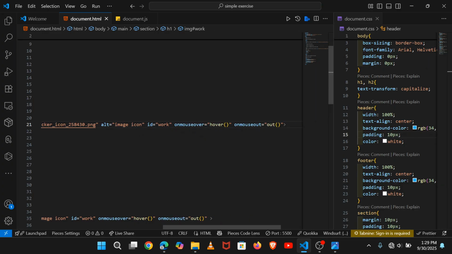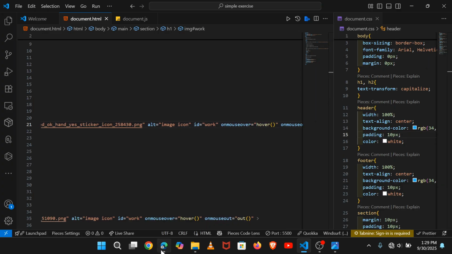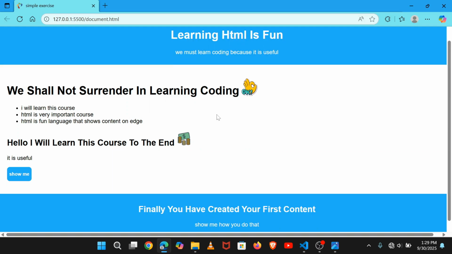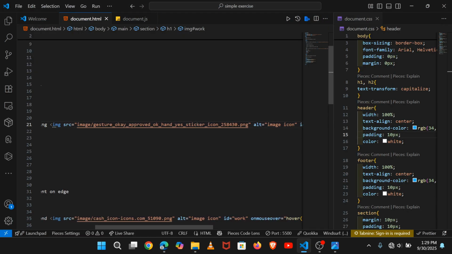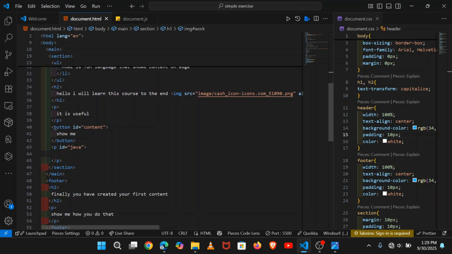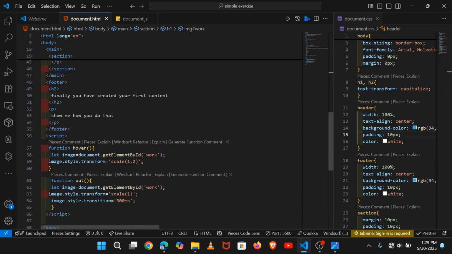Ctrl S to save, and let us see whether it is working also. Yes, you see now it is working, but this one is now stuck. I don't know what is happening with these images, but it requires that we create the function for it. So I hope you have seen the logic behind it.